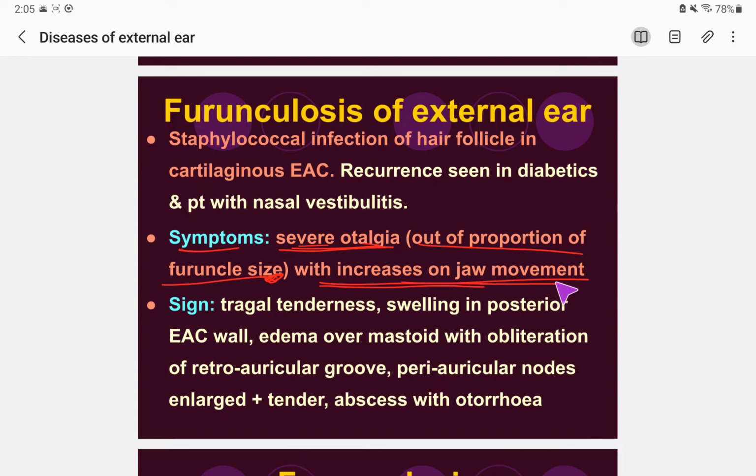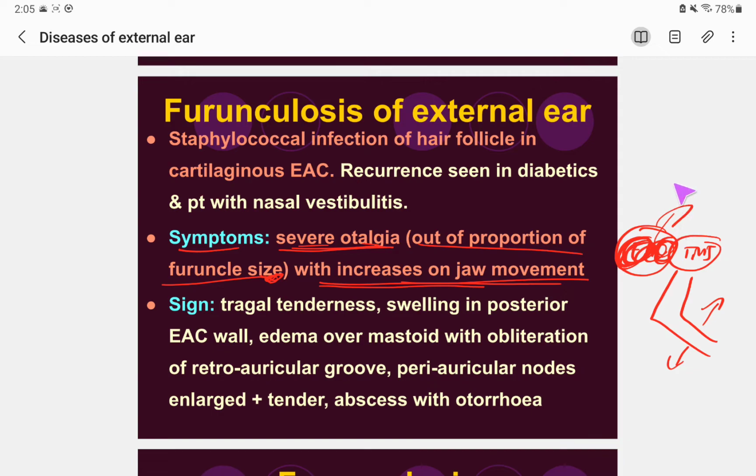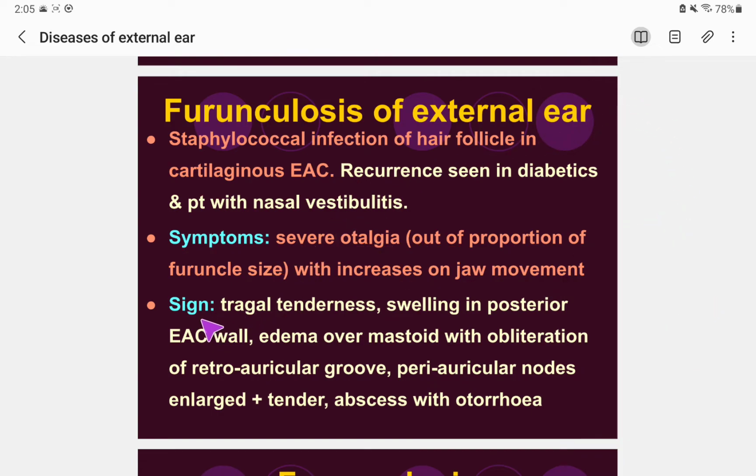In front of the external auditory canal there is the temporomandibular joint, TMJ. If you move your jaw up and down, of course it will cause some movement in the EAC as well, and that will cause pain, so it is severe otalgia. The sign is tragal tenderness. We will discuss it in the examination of the ear.